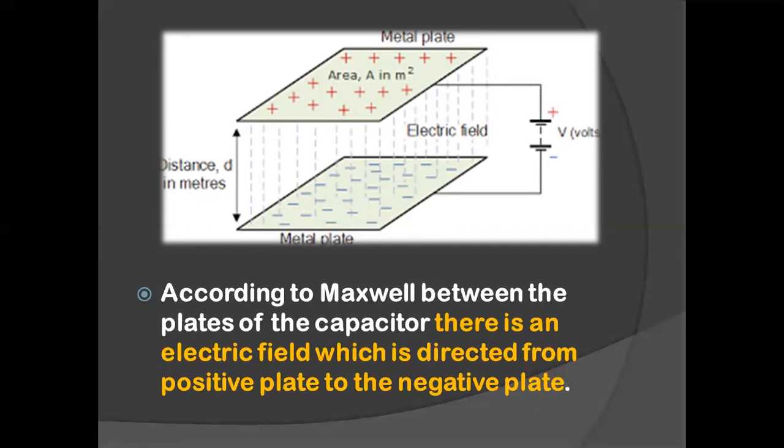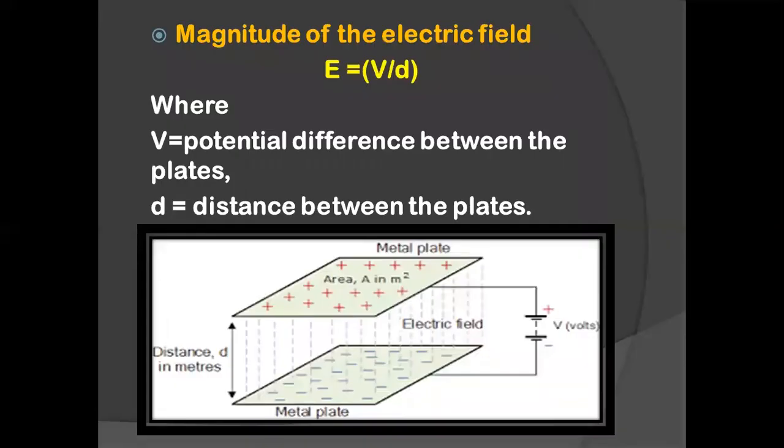Outside the capacitor, current was due to the flow of electrons. There is no conduction of charges between the plates of the capacitor. But according to Maxwell, between the plates of the capacitor, there is an electric field, and this electric field is directed from the positive plate to negative plate. He started with an assumption to correct Ampere's circuital law. Okay, when I say there is an electric field, what would be the strength of the electric field between the plates of the parallel plate capacitor?